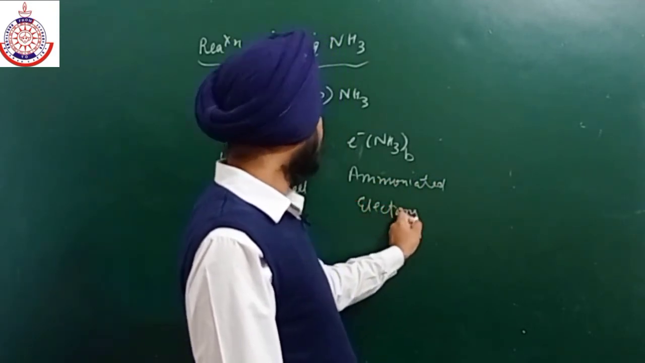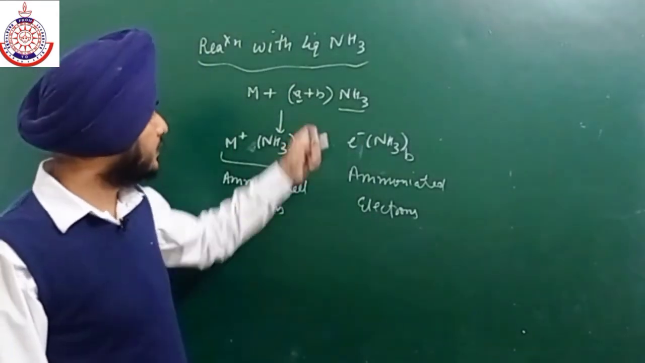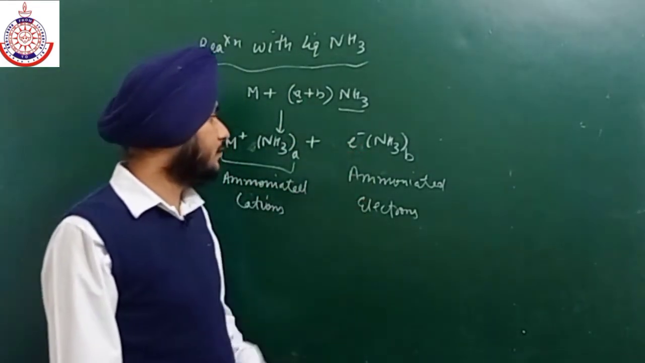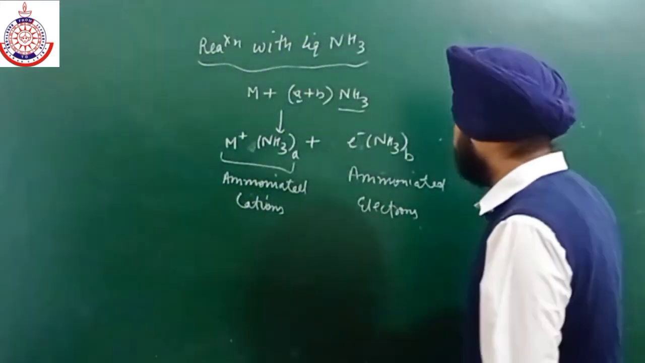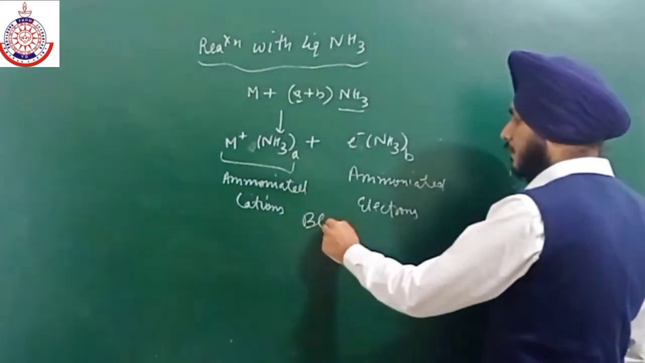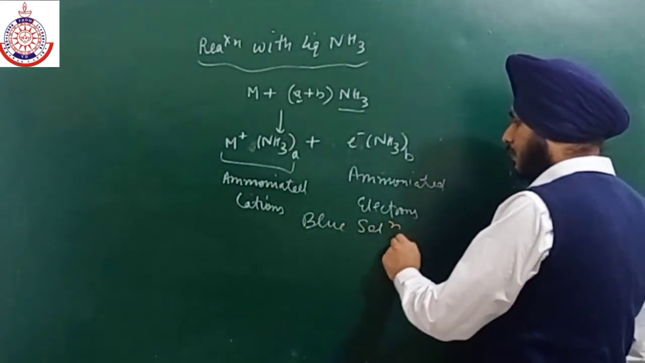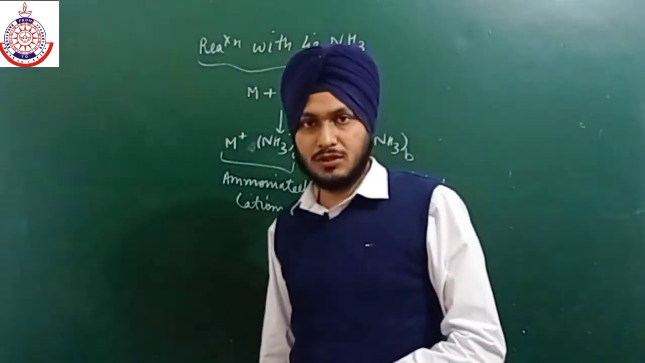Okay, so some of the moles of ammonia are used in the formation of cation, and some of the moles are used in the formation of electrons. Now one more thing, these are of blue color. Okay, a blue solution will form. Now what is the reason behind this blue solution?